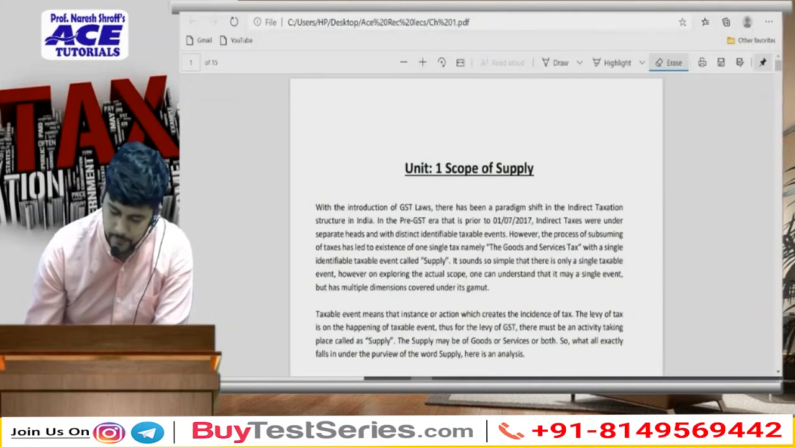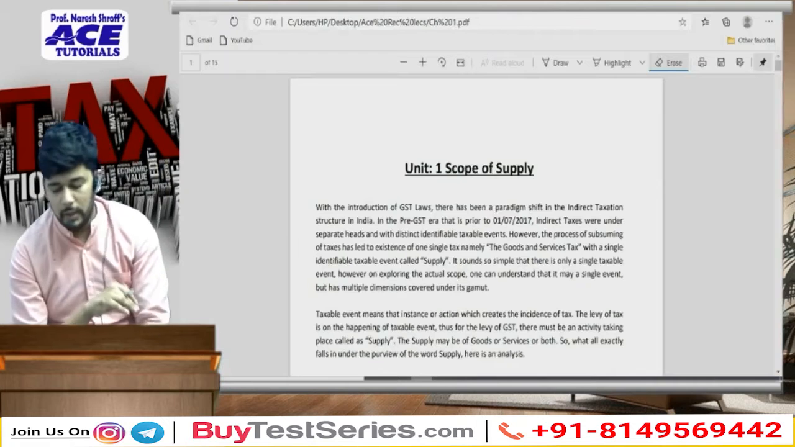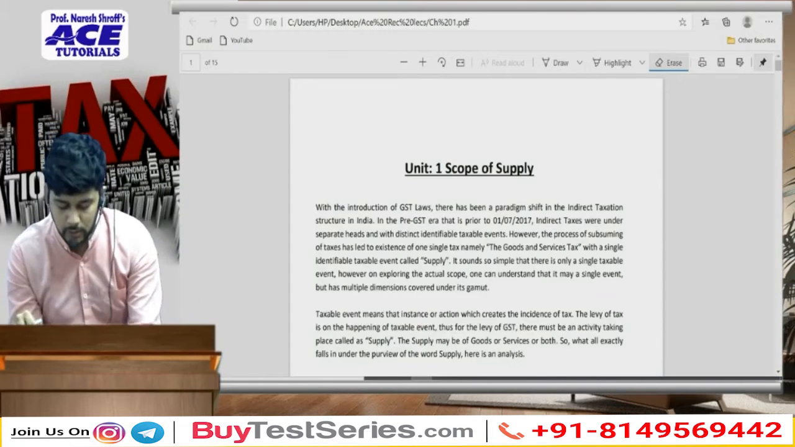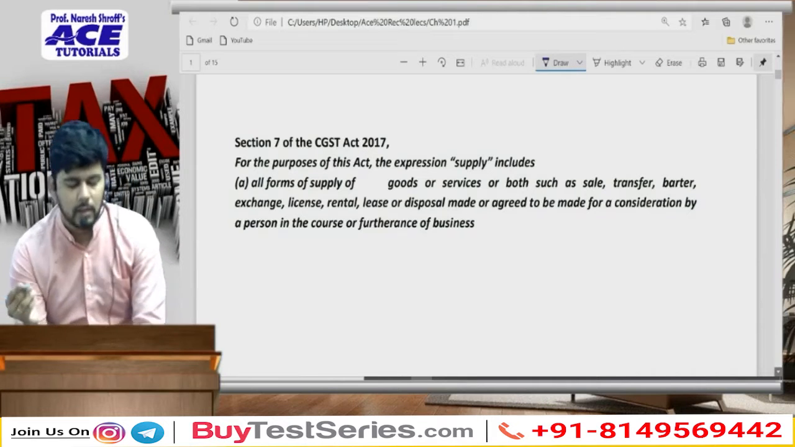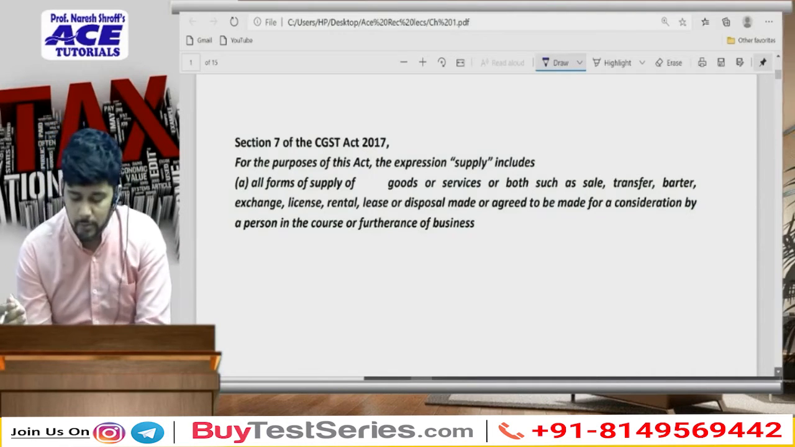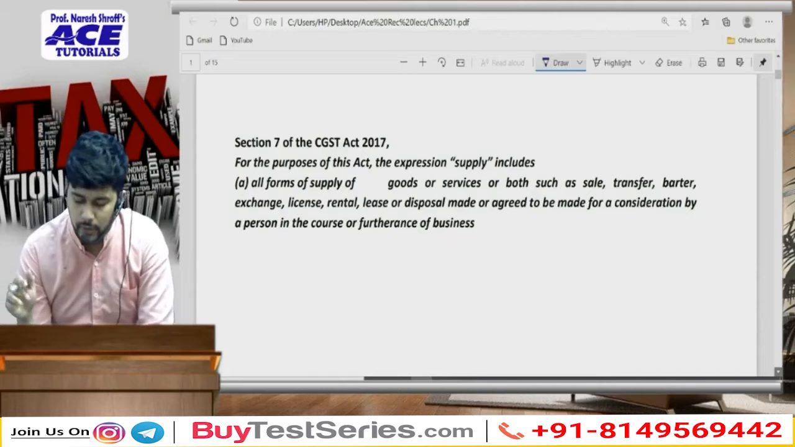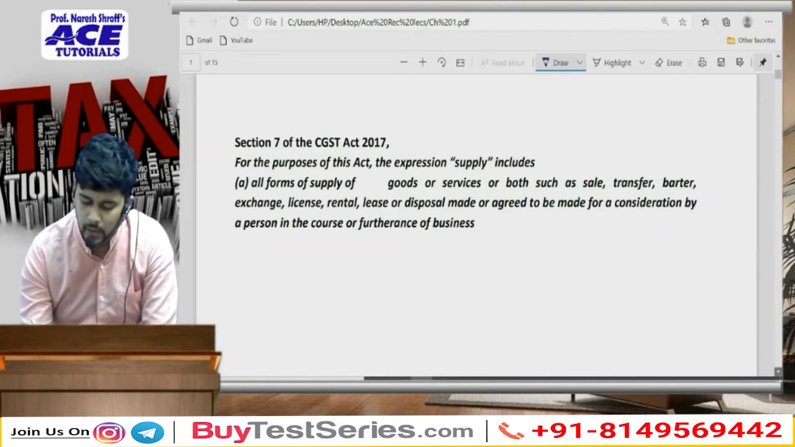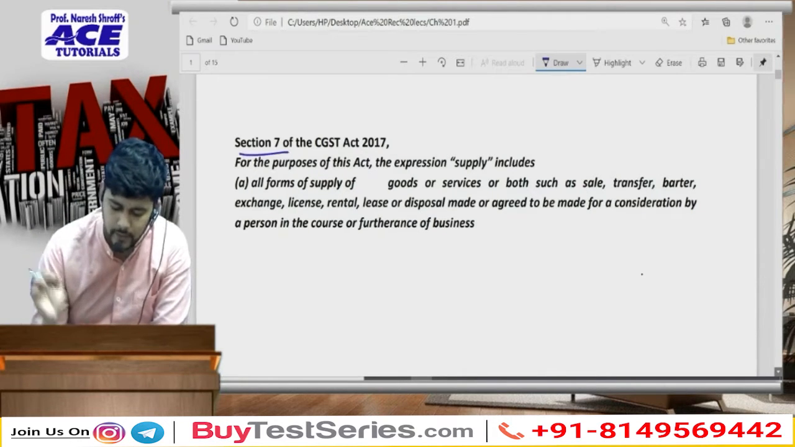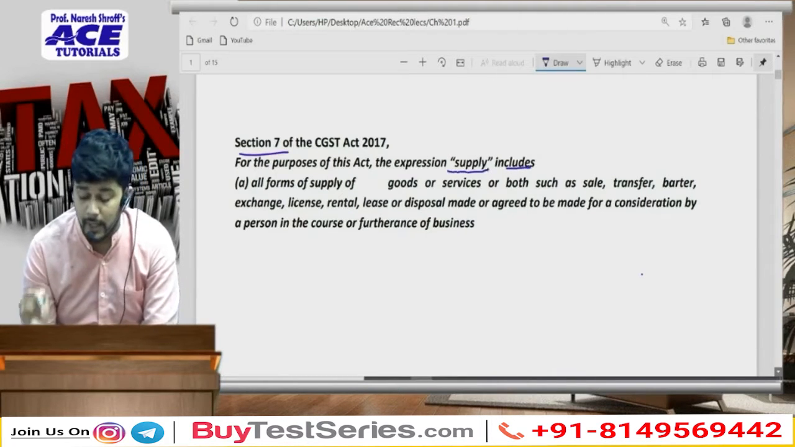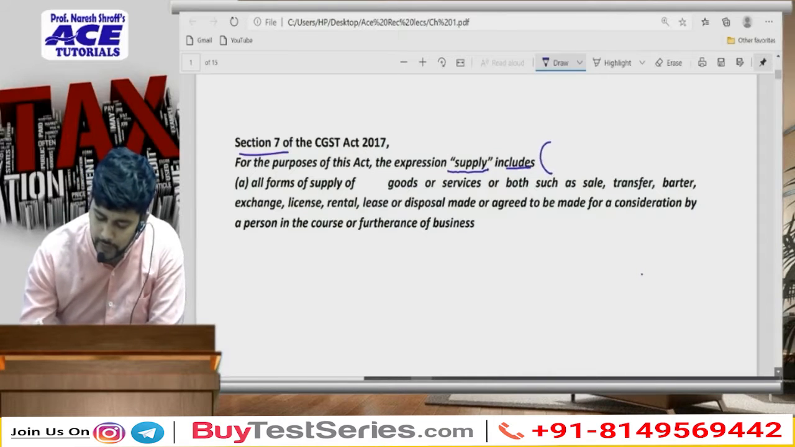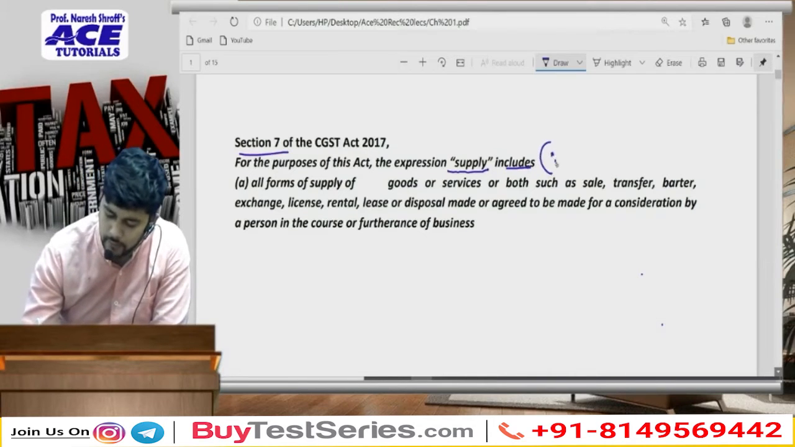Okay. Now, if you are able to see these on the notes that we are discussing, the first part of the provision that I want to discuss with you all is, what does section 7 tell you? Section 7 says that for the purpose of this Act, the expression supply includes. One important thing that we need to understand over here is that this definition is an inclusive definition.